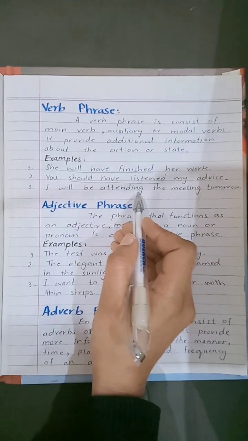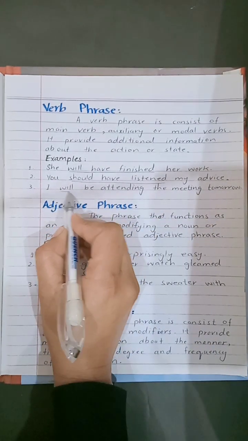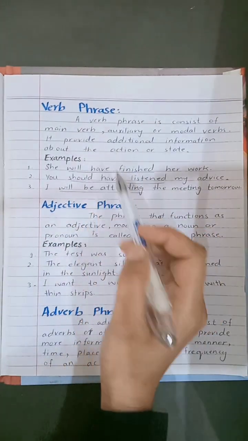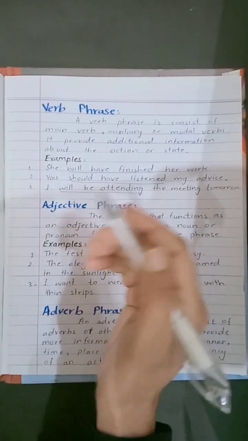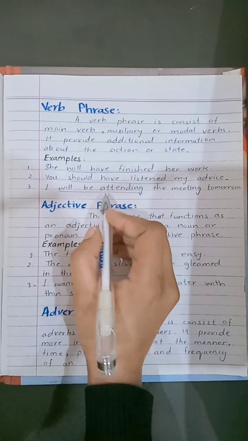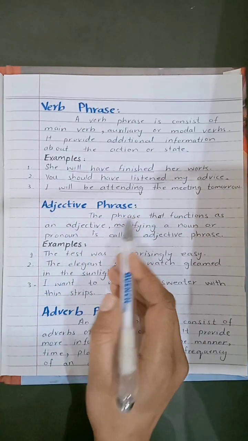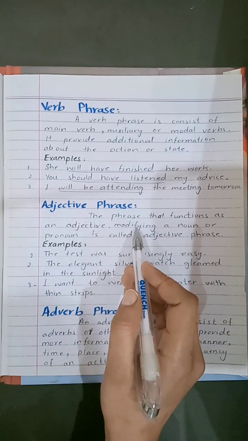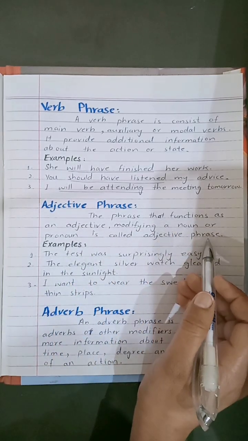I will be attending the meeting tomorrow. Here in this sentence, will be attending is the example of verb phrase. Will be is considered as an auxiliary verb while attending is main verb. Adjective phrase. The phrase that functions as an adjective modifying a noun or pronoun is called adjective phrase.